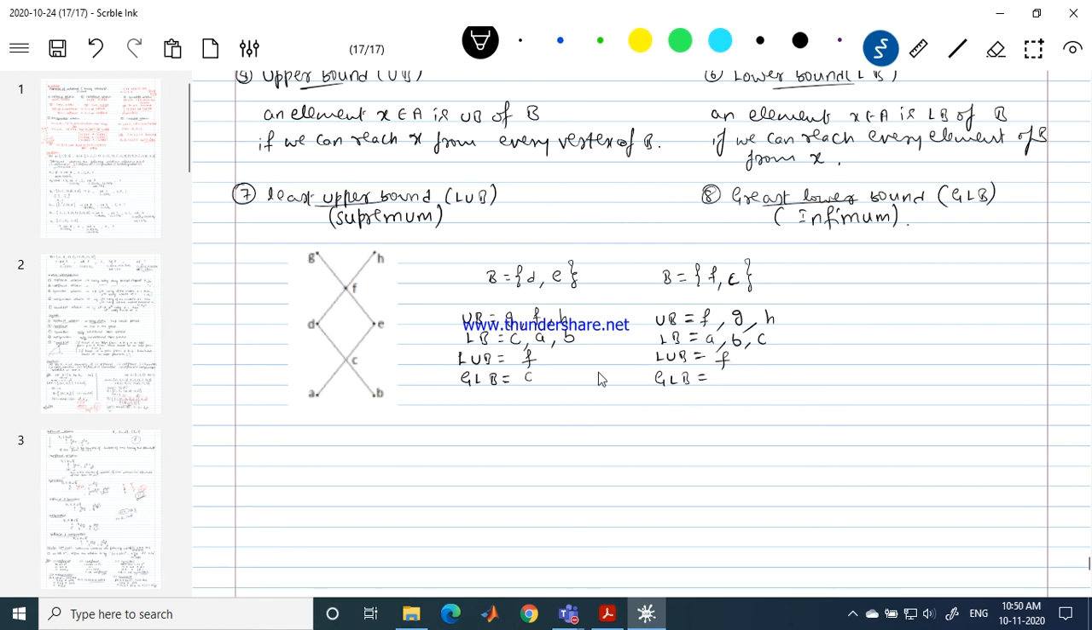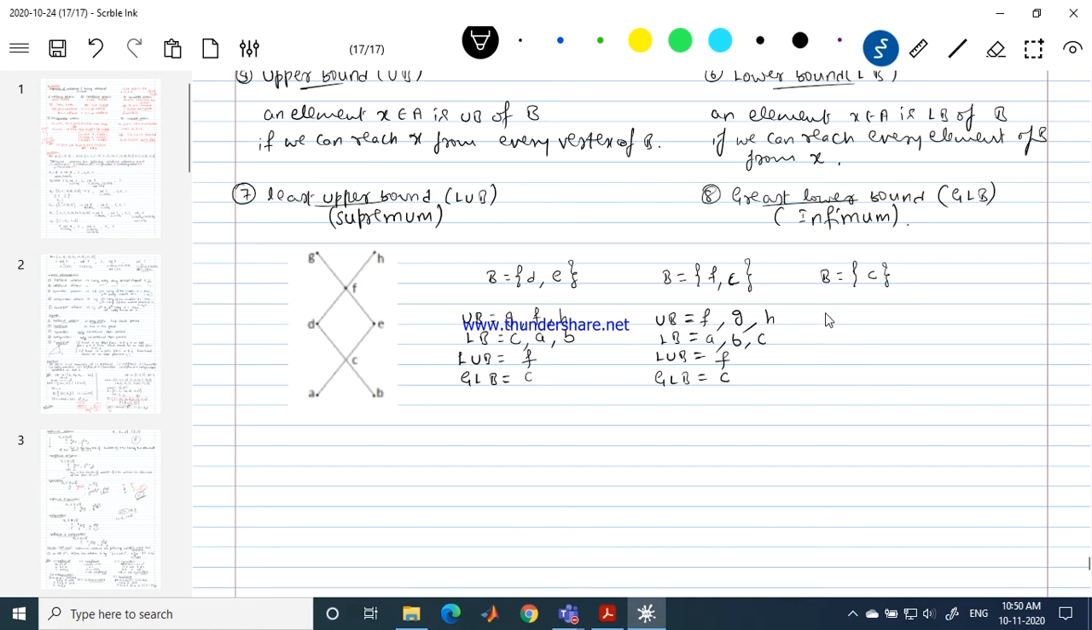What about the greatest lower bound now? Among A, C, B, which is the greatest among these lower bounds? A, C, B? Very good, C. That's all. See, so simple. Now let me consider my set B contains only one element. Let it be just C.